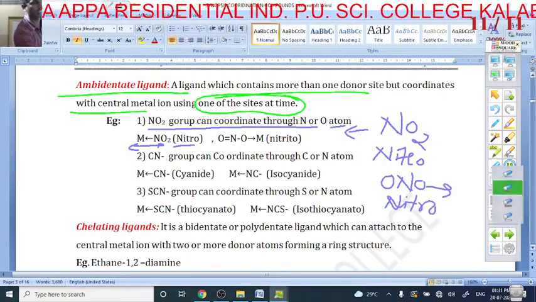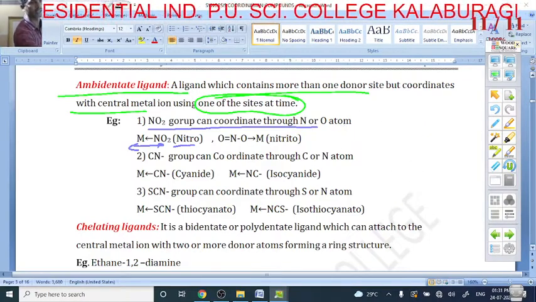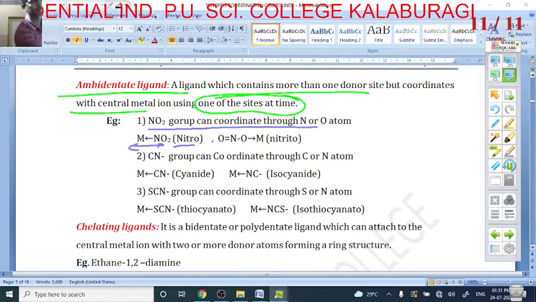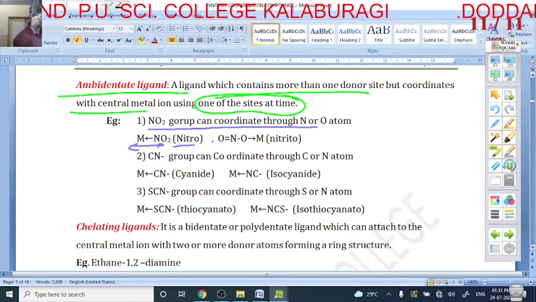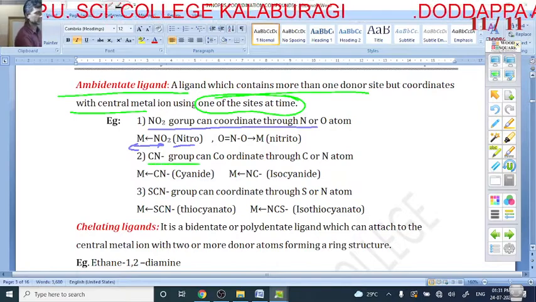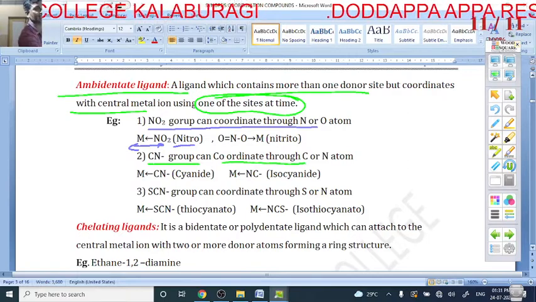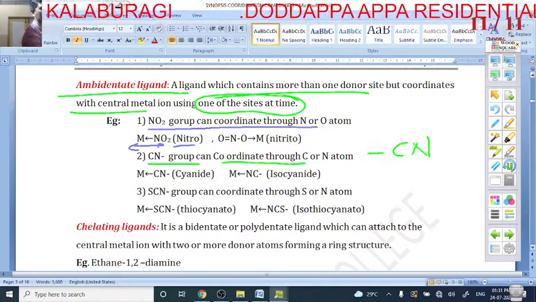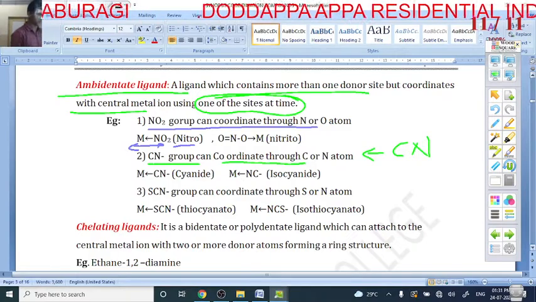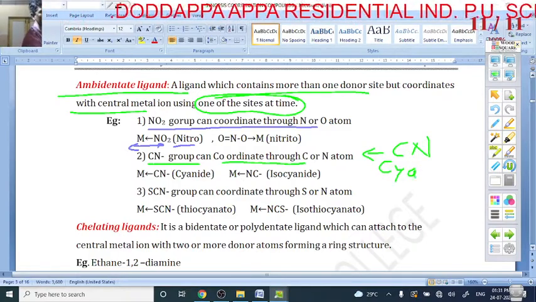Similarly, the next example is cyanide. The CN group coordinates through carbon or nitrogen. Cyanide is ambidentate. If carbon gives the electron to the central atom, it is read as a cyanide complex.